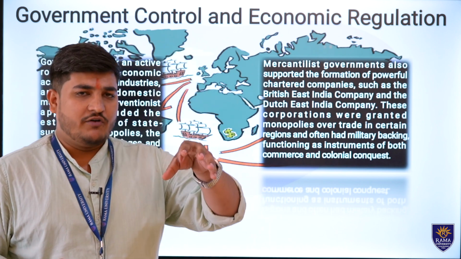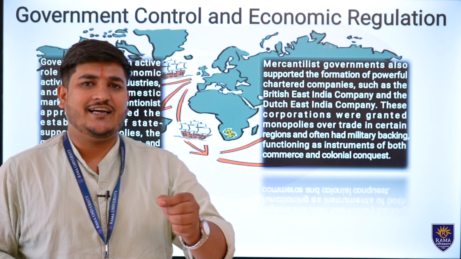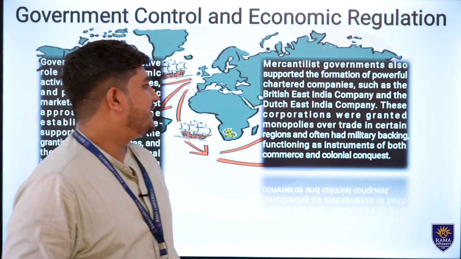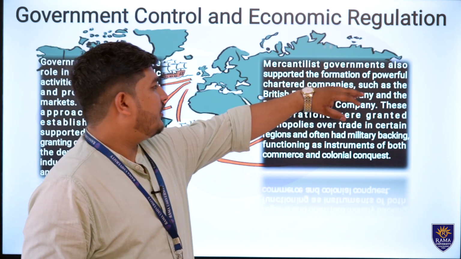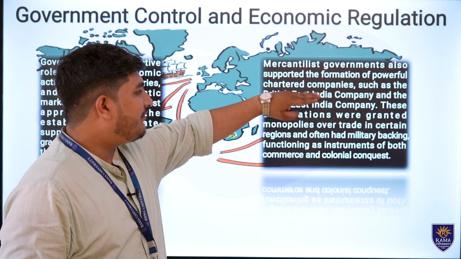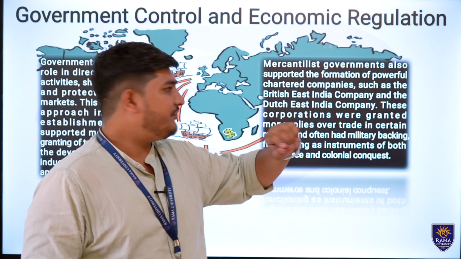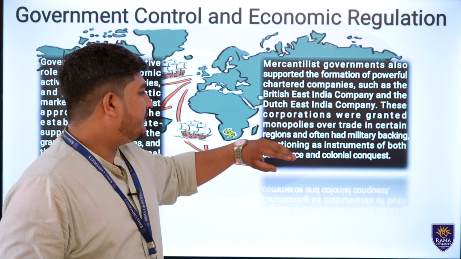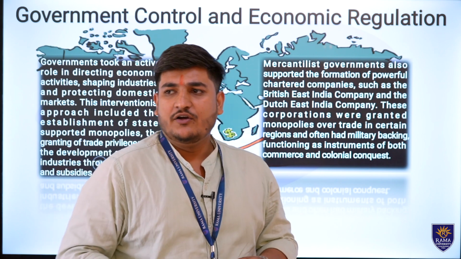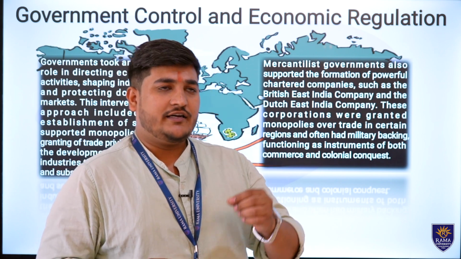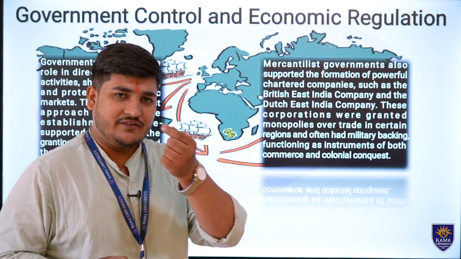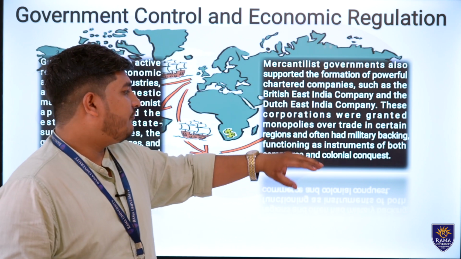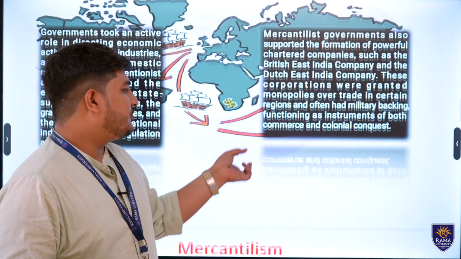One of these was ruling over India, named the East India Company, which was chartered in 1600 by Queen Elizabeth. Mercantilist governments also supported the formation of powerful charter companies. One of them was the British East India Company and the Dutch East India Company. These corporations were granted monopolies. Now, what is a monopoly? Monopoly is called ekadhikar in Hindi, where there is only one seller and multiple buyers, over the trade in certain regions, and often with military backing, functioning as an instrument of both commerce and British cost.